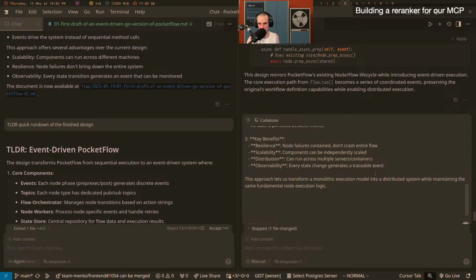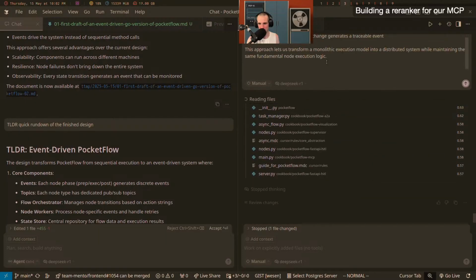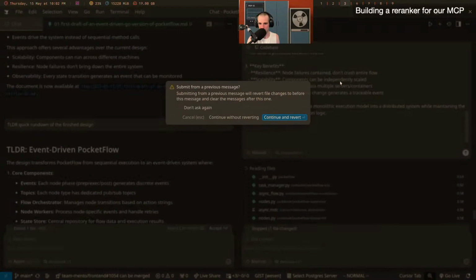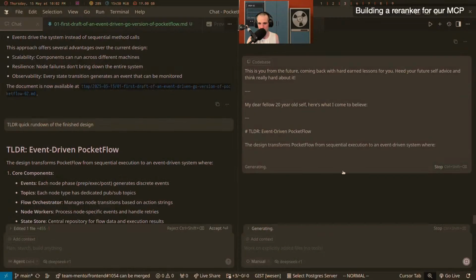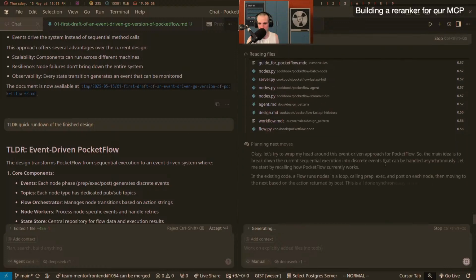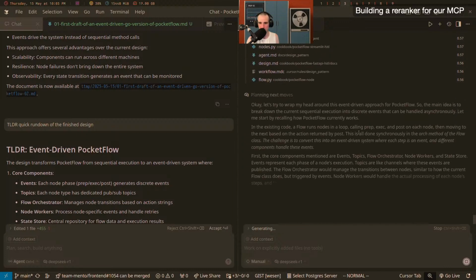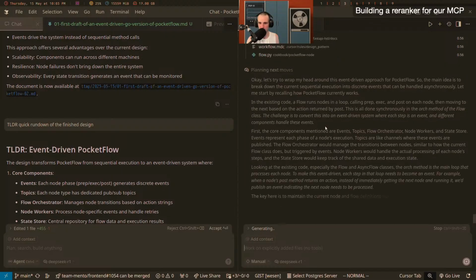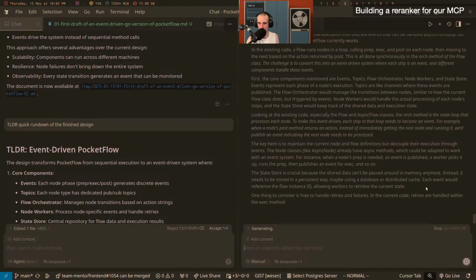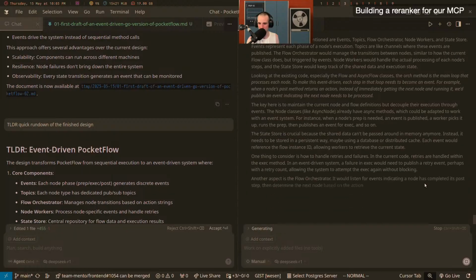Can we just please stop and try again? Why is it still reading files here? All right, let's try again. Reading files again. It doesn't talk about itself, does it?